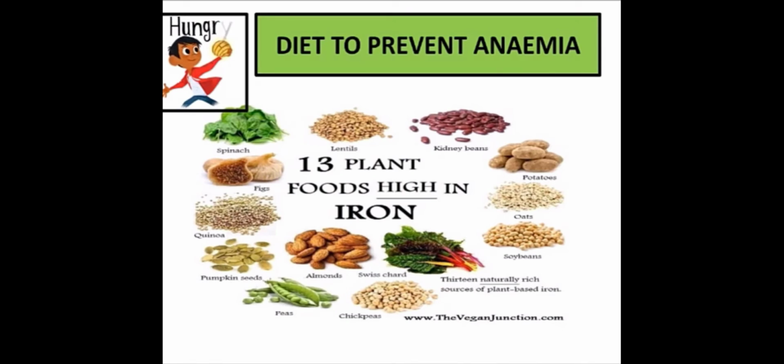And what can you include in your diet to prevent this anemia? Many things are there: dates, jaggery, amla, green leafy vegetables, liver of goat, potatoes, kidney beans, spinach, figs, lentils, almonds, pumpkin seeds, peas, chickpeas, soya beans, and many food materials that contain iron. So you can eat these and you can improve your hemoglobin level within a month.